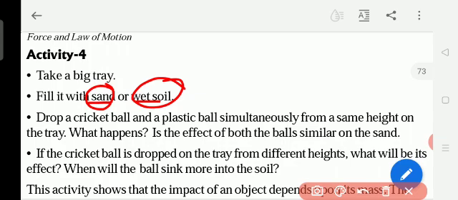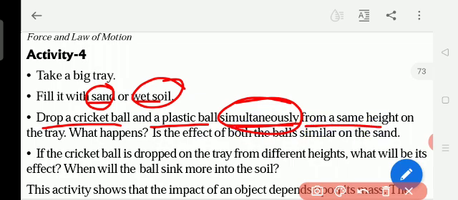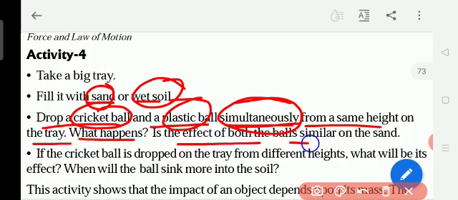Yes. So drop a cricket ball and a plastic ball simultaneously. Simultaneously means at the same time and in the same way, from the same height, with the same speed. You throw the cricket ball and the plastic ball. So in the tray, what happens? Is the effect of both the balls similar on the sand, on the wet soil?